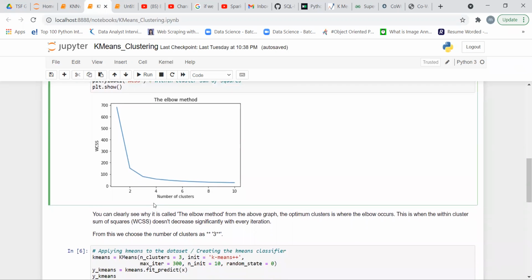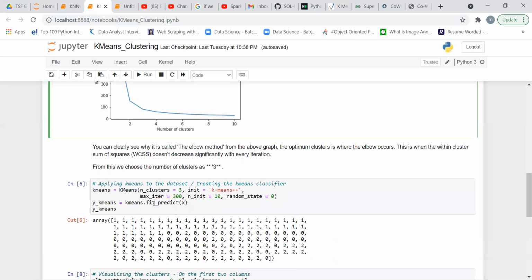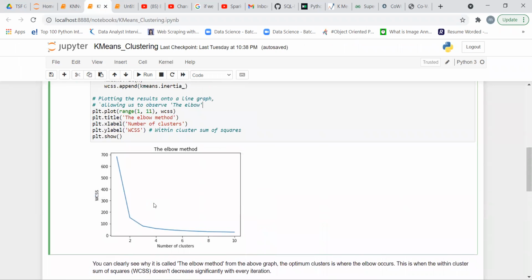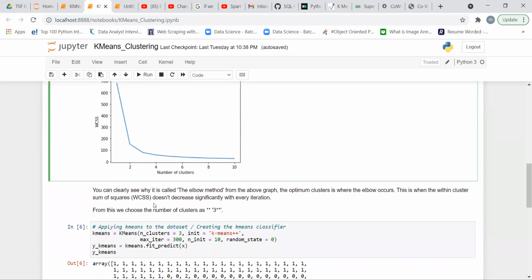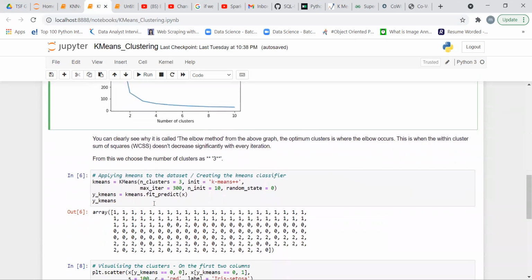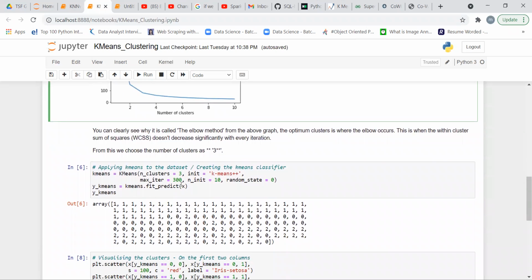Then we use k equals 3 and fit the model. Here we again apply the k-means algorithm with 3 clusters, we again use the k-means++ initialization method, the maximum iteration is 300, and n_init is 10.